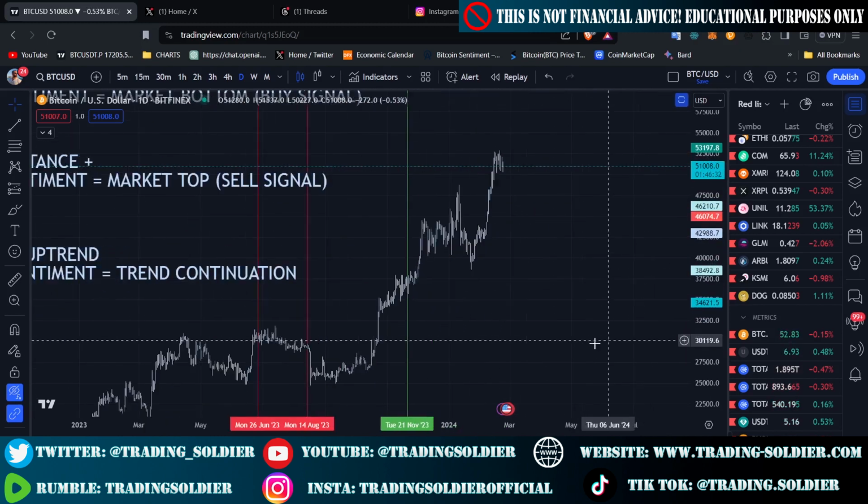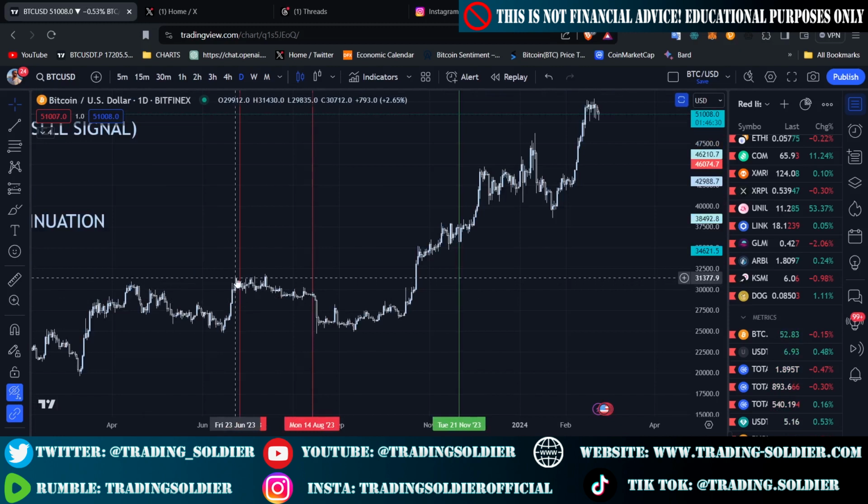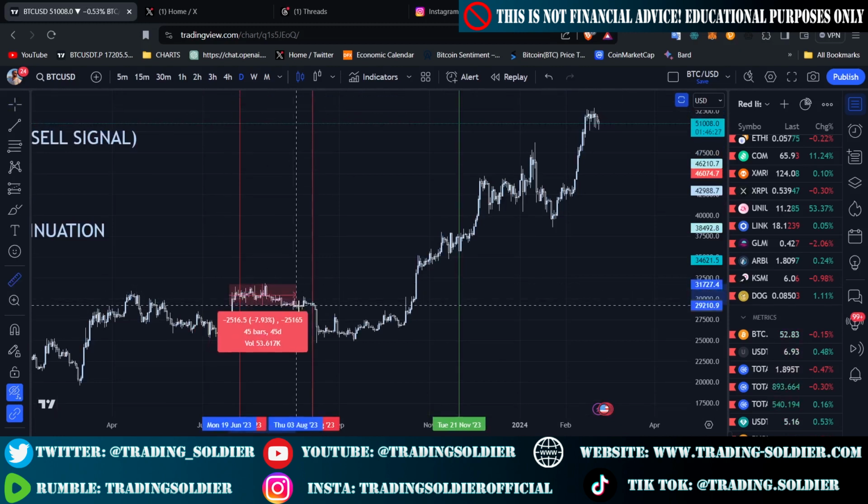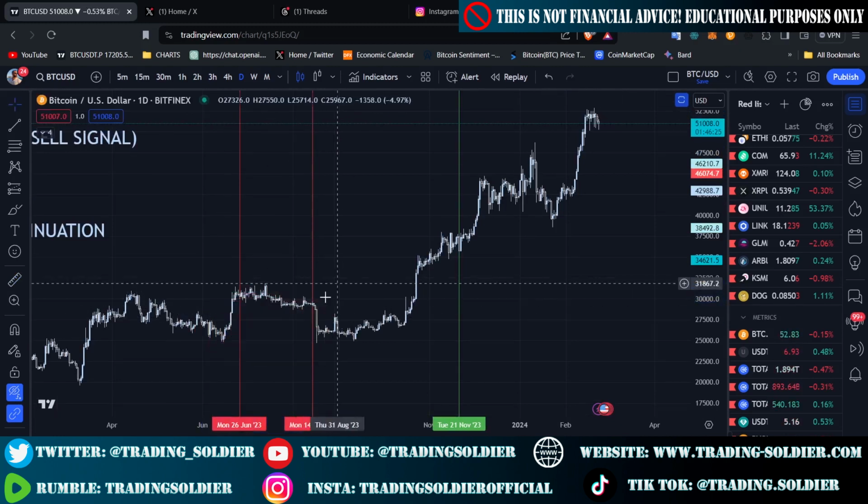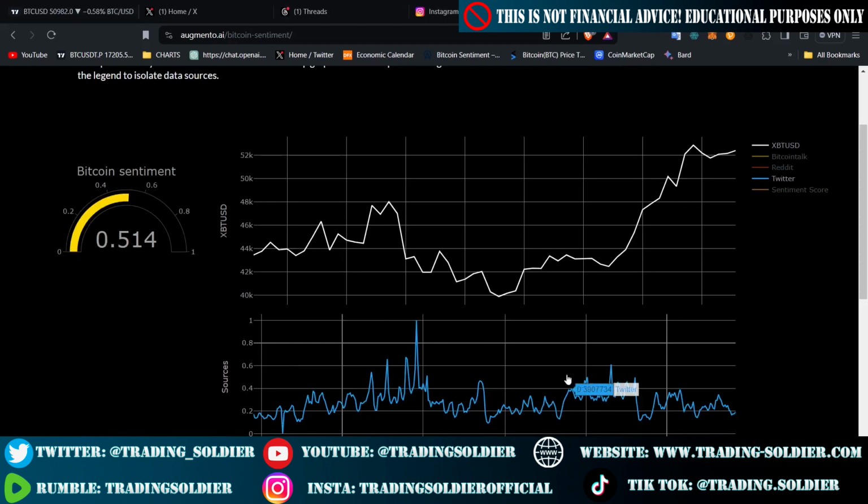What happened after this? The price of Bitcoin was stalling here, as you can see, and then after this, all this pump was retraced. So basically, this is one example of finding the market top to sell the asset.